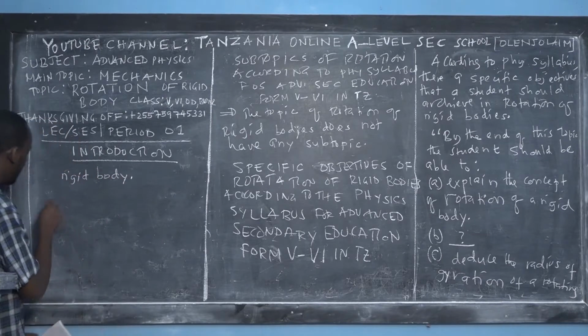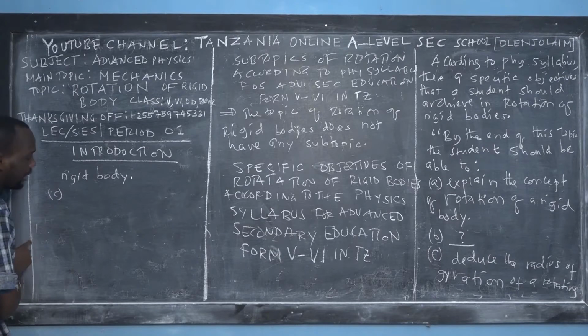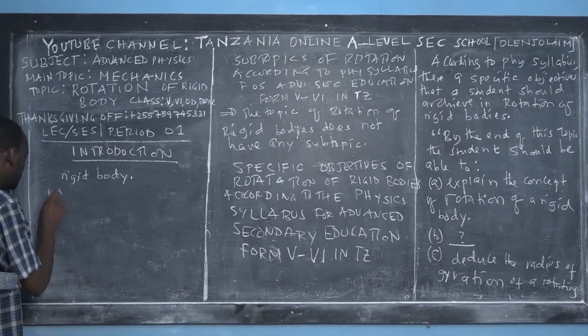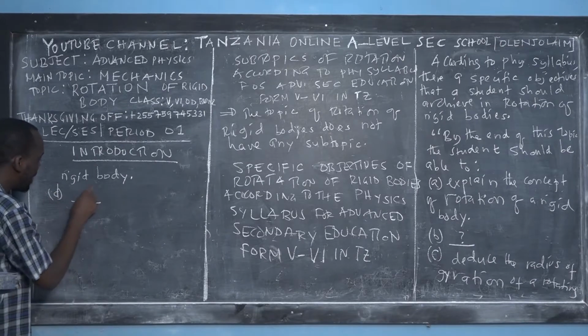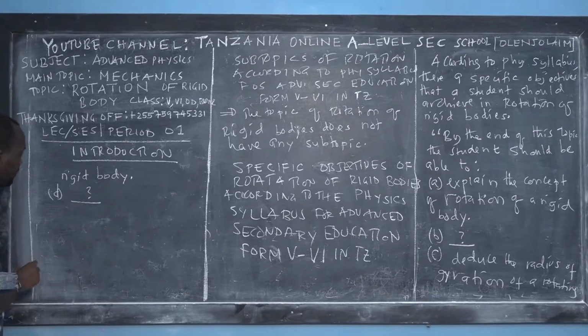And then we go on. For the other specific objectives, I leave the blanks, find the book and fill them.